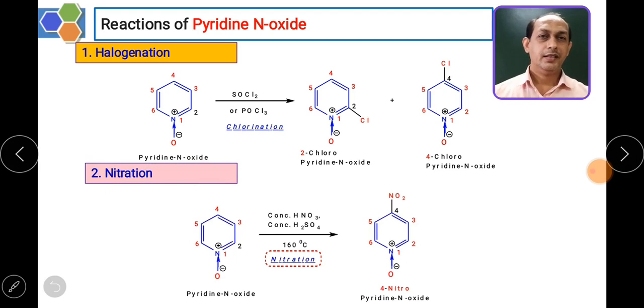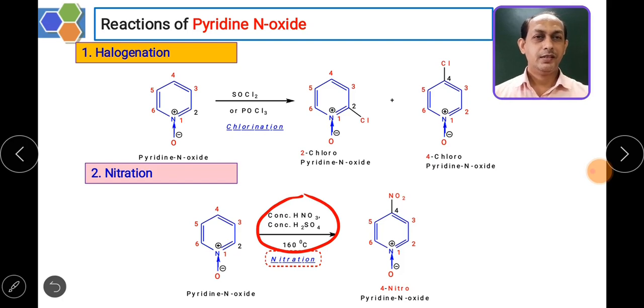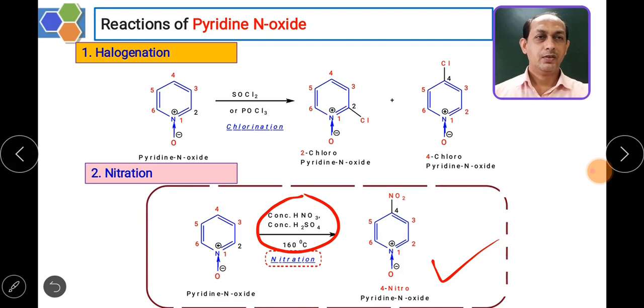Then the next reaction, nitration. Pyridine N oxide is reacted with the nitrating mixture, that is HNO3 and H2SO4. NO2 plus is the electrophile generated, and the reaction is carried out at 160 degrees Celsius. You will get the major product 4-nitropyridine N oxide, as the 4 position is more favorable for electrophilic substitution. So 4-nitropyridine N oxide is formed as the product of nitration of pyridine N oxide.